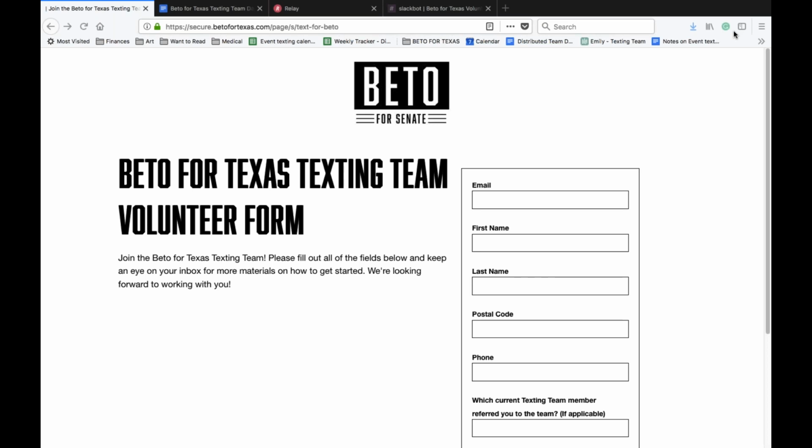And once we identify fellow Beto supporters, we will reach out to invite them to super important voter contact events, as well as to get out the vote during early voting and on election day. We remind people it's time to vote, and we help them figure out when and where they'll do it. So the work we do here is super important, and that's why today I'm going to walk you through what to expect on your first shift.